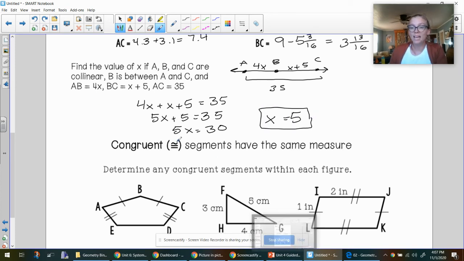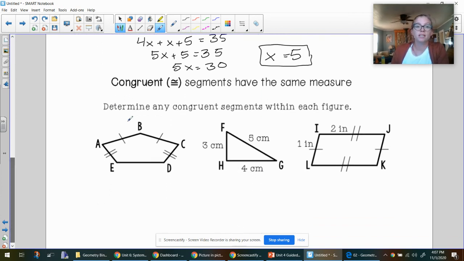Awesome. There's one more vocabulary word in this lesson. We're going to learn the word congruent. Congruent, this is the symbol that means congruent, and they are segments that have the same measure. So in algebra, we'll use the word equal. We use equal when talking about numbers. We use congruent when talking about shapes. And even if we do not know the numbers for the sides of the shape, but we can prove that they're the same measure, they are congruent.